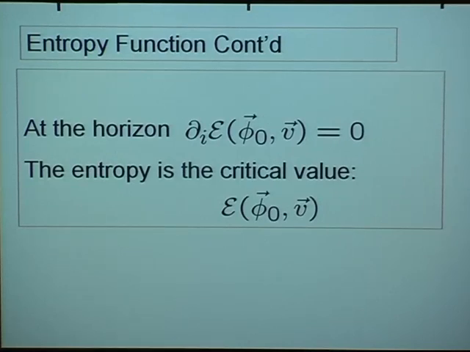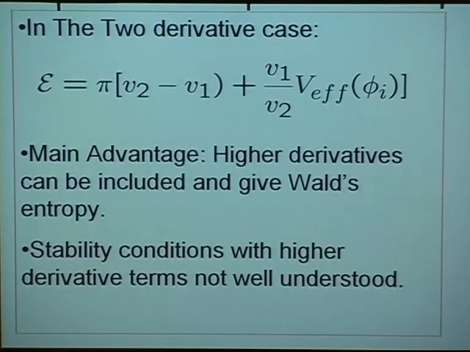Now, all of this is probably sounding very reminiscent of what I said about the effective potential, and in fact, in the two derivative case, there is a close connection between them. Here is the entropy function in terms of the metric degrees of freedom, V1 and V2, and the moduli, and you see that all the moduli dependence of the entropy function comes through the effective potential. A connection like this basically had to be true given everything I've told you.